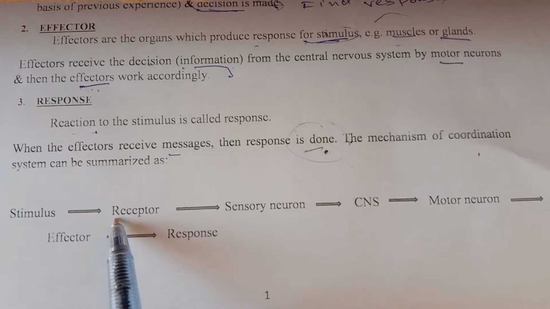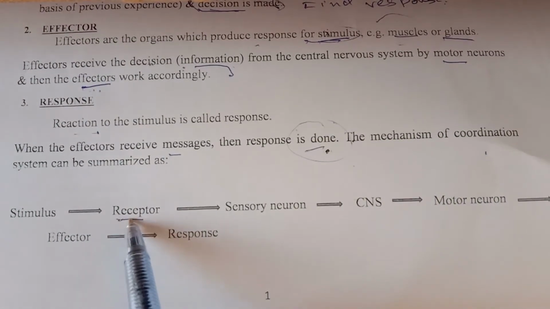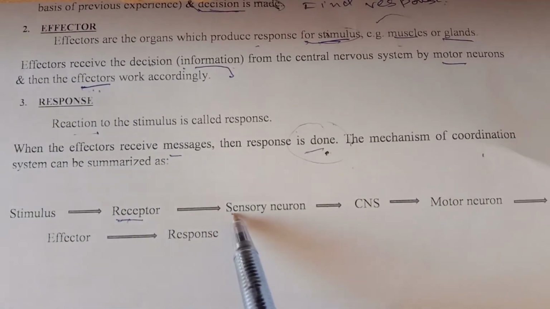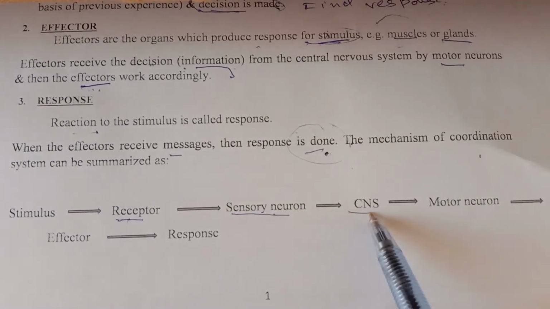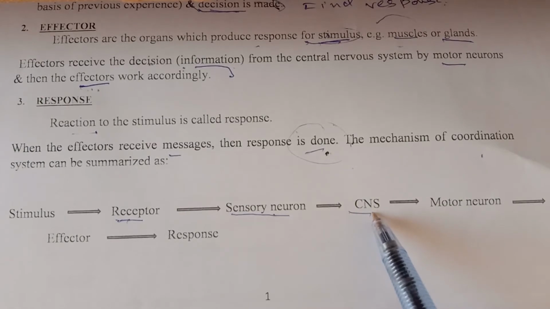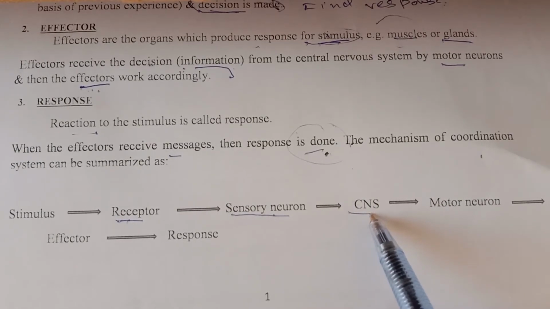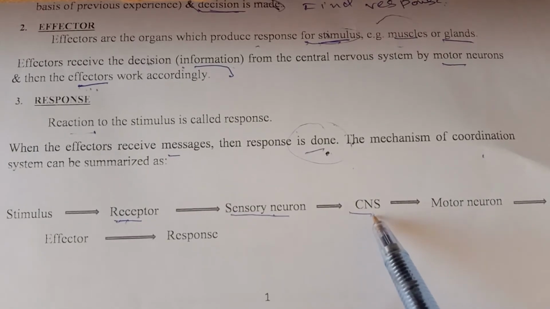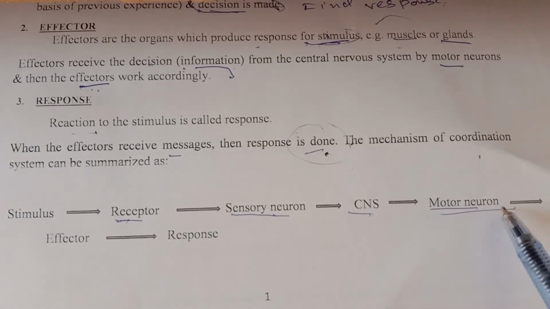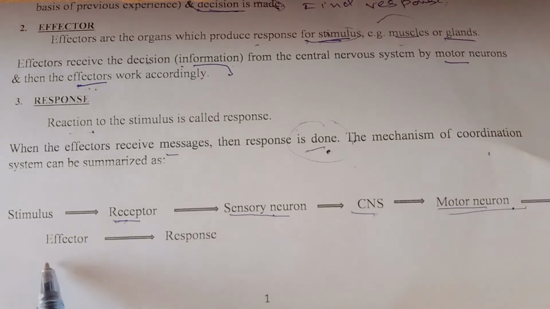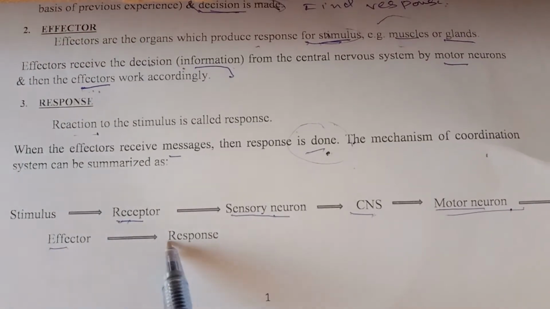The stimulus is received by the receptor, which delivers it to the sensory neuron. The sensory neuron carries the stimulus to the central nervous system. The central nervous system analyzes and prepares the response, and then the decision is delivered to the motor neuron. The motor neuron carries the decision to the effectors, and the effector then gives the response.